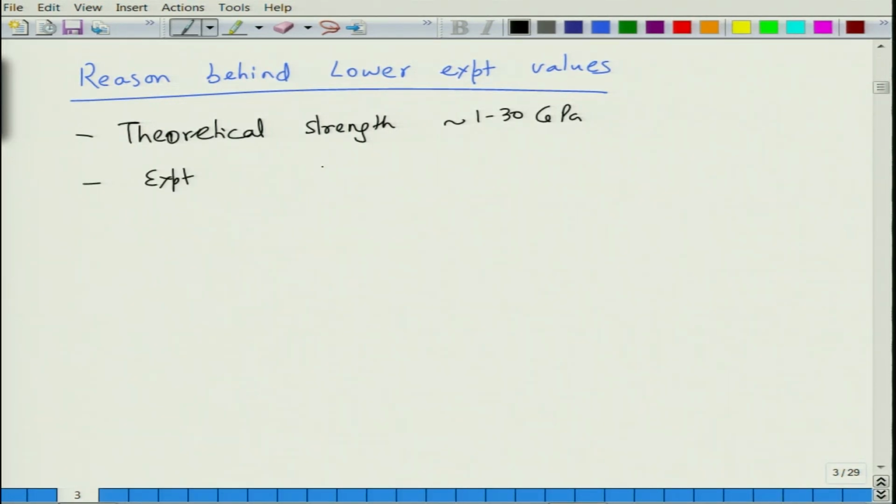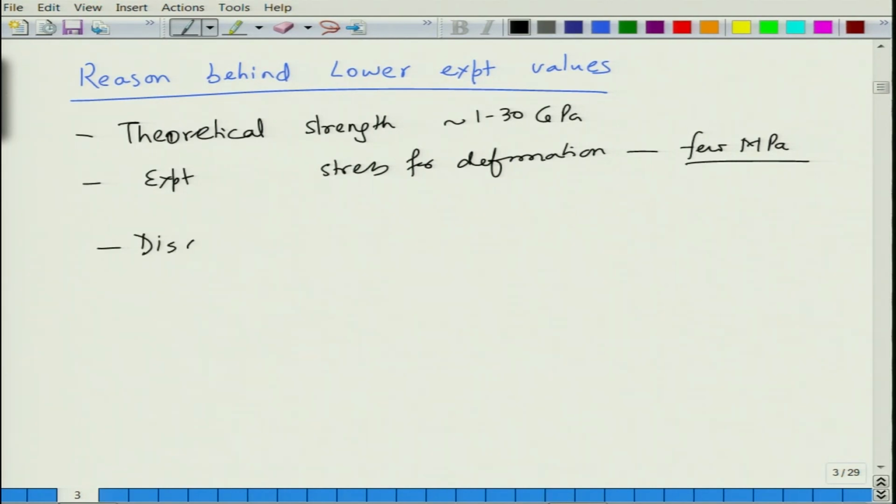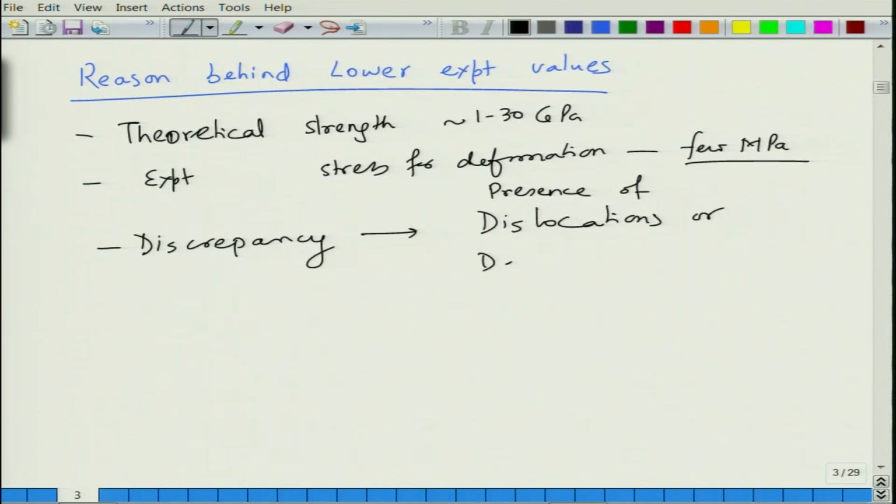Experimental strength, the stress that is required for deformation, is few MPa. So, this discrepancy has to have a reason, and this reason is the presence of dislocations or defects inside the metals. These defects or dislocations make the material much softer.